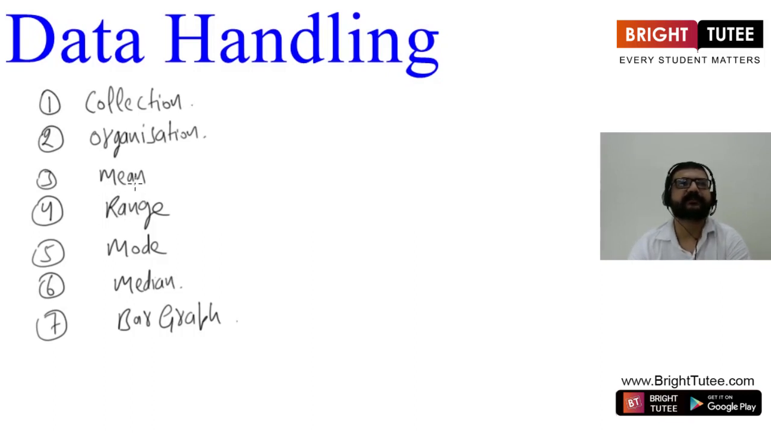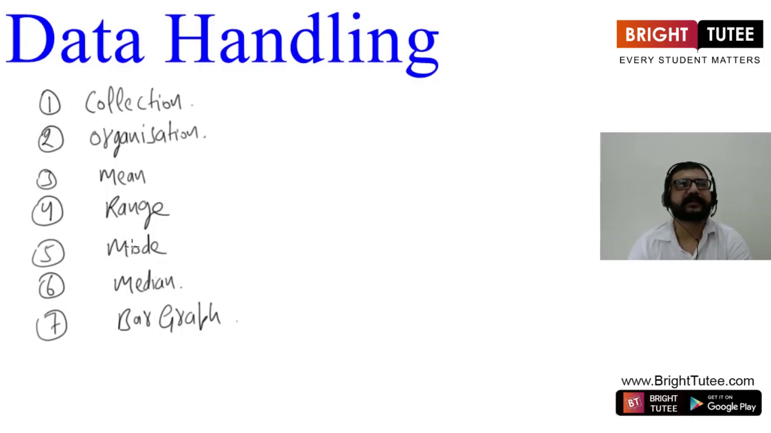We have seen mean was equal to sum of the observations divided by number of observations. And then we have seen how to find range of the data. Range is difference between highest observation and the lowest observation. And then we have seen how to find mode of the data.